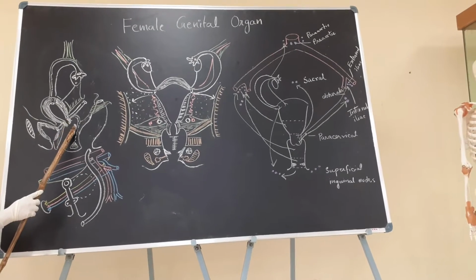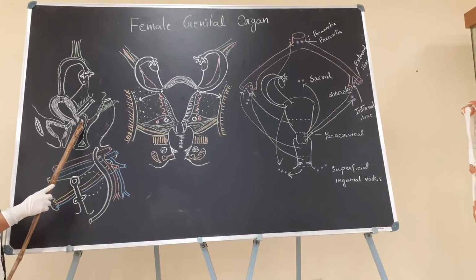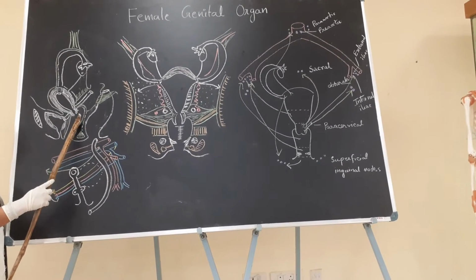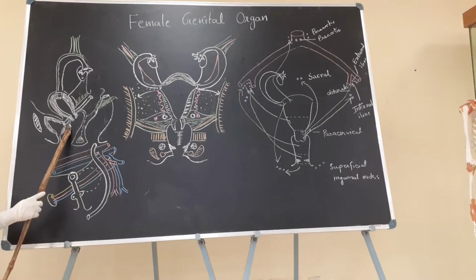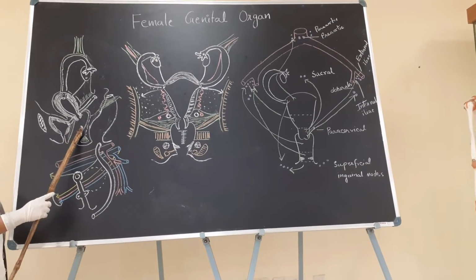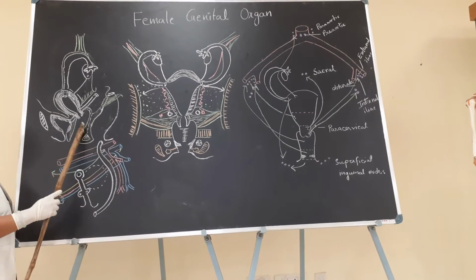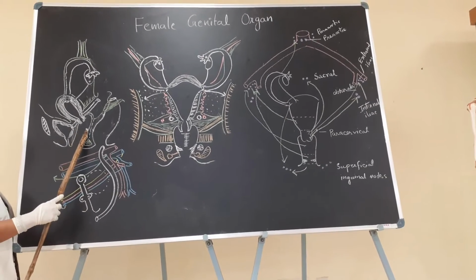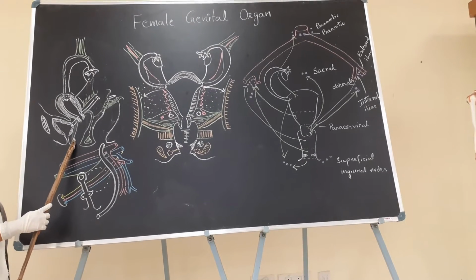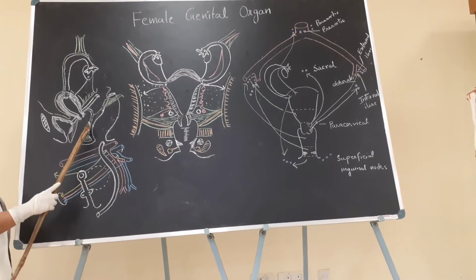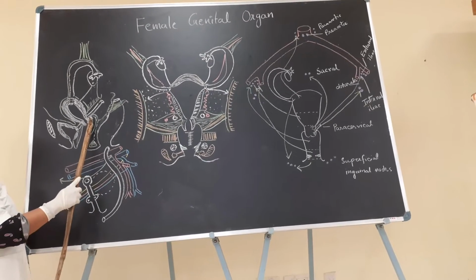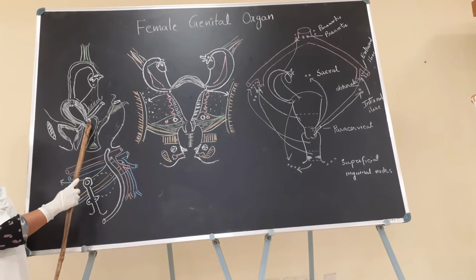If we cut the tube in the upper part, we get a section which is more or less round. But in the middle part, the anterior wall and the posterior wall come closer and form a transverse slit. In the lower part, they form an H-shaped slit. So it is a musculomembranous tube with a length of 7 to 9 centimeters.